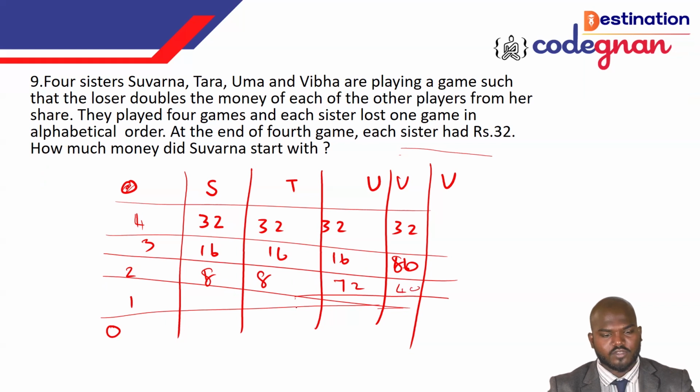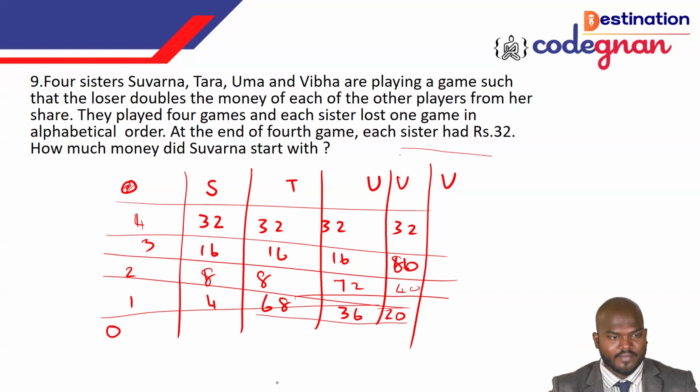So that is the 4 games. And next, the original amounts of this one you can call 4, 68, 36, and 20. You see, the logic is very clear. 4 sisters playing 4 different games. The losers double the money of each of the other players from her share.